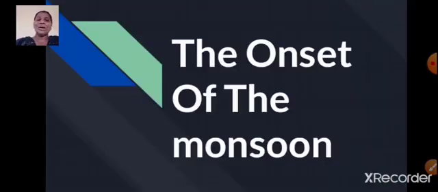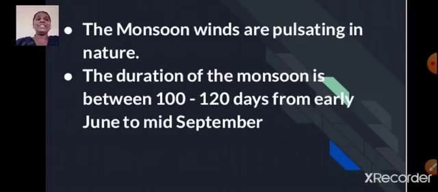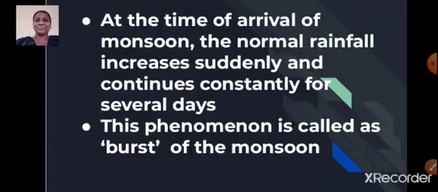Now let us talk about the onset of the monsoon. That is the arrival of the monsoon. The monsoon winds are pulsating in nature. Pulsating means they are not steady in nature. Okay. The duration of the monsoon is between 100 to 120 days. So what about the duration of the monsoon? Yes, it's between 100 to 120 days, from early June to mid-September.